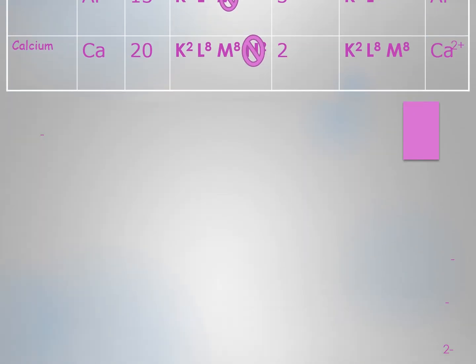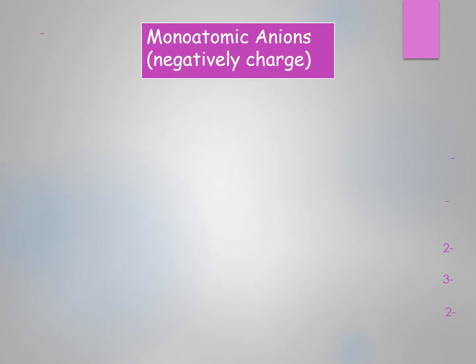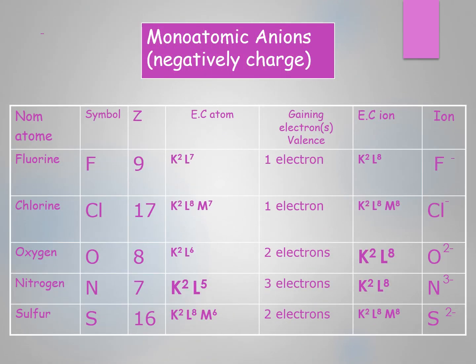Now monoatomic anions that are negatively charged. Here we have fluorine. The first atom here is fluorine that has 9 electrons. Its electronic configuration is K2L7. L here is the valence shell or the outer shell, or also we can say that it is the outer energy level or last energy level.